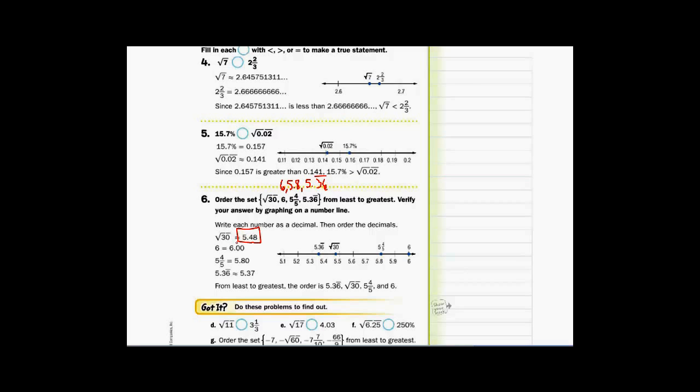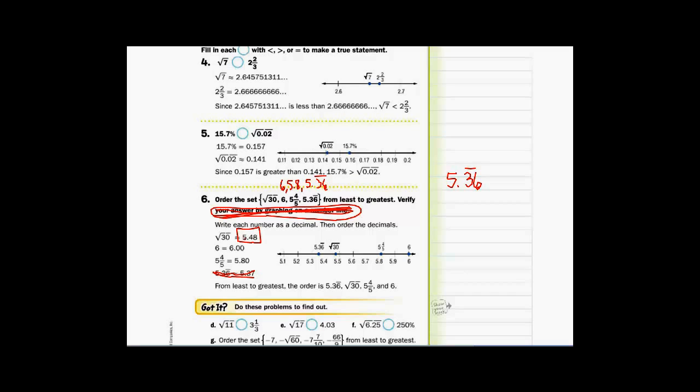Now, if I ask you to put them in order, I'm not going to ask that you do this graphing on a number line part, so don't even worry about that. Just write them in order is all I need. So if these are the decimals that I'm comparing, obviously 5.37 is the least. Now, I'm not going to write 5.37. I'm going to write the equivalent of what number, which is 5.36 repeating. So I would write 5.36 repeating. That takes care of that one.